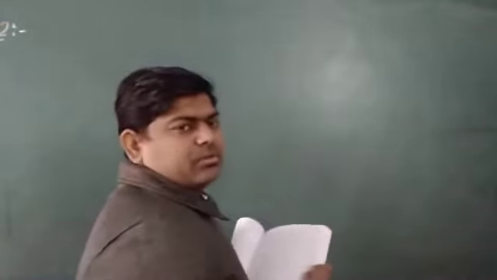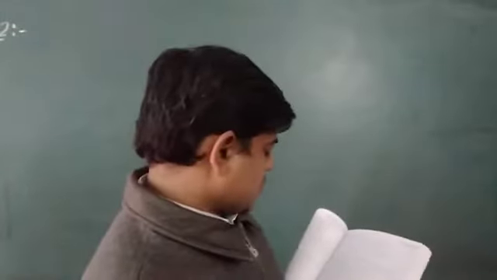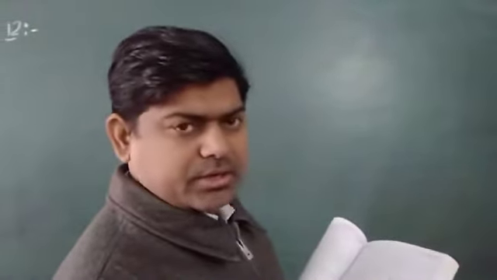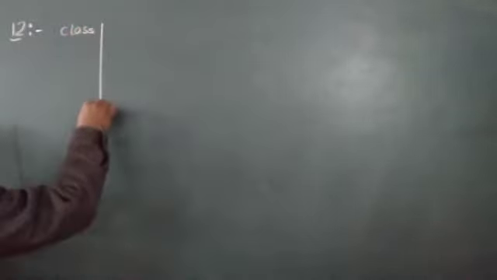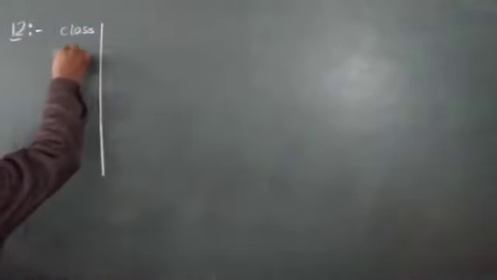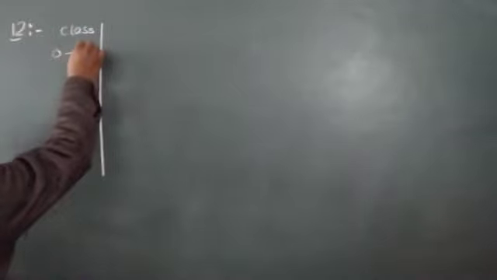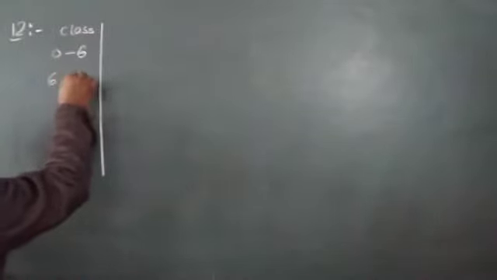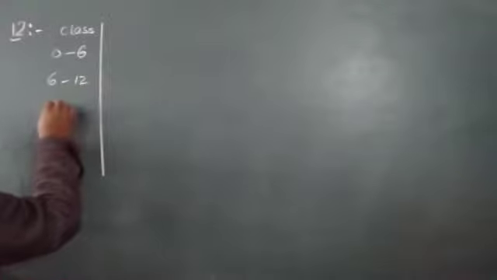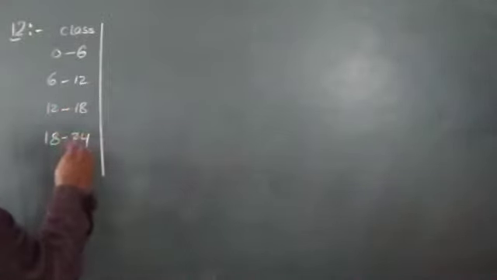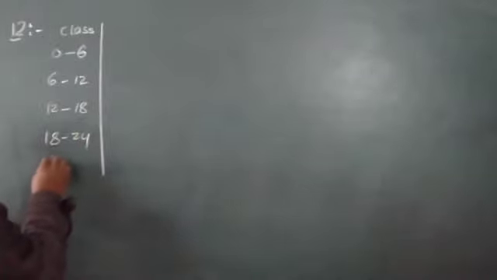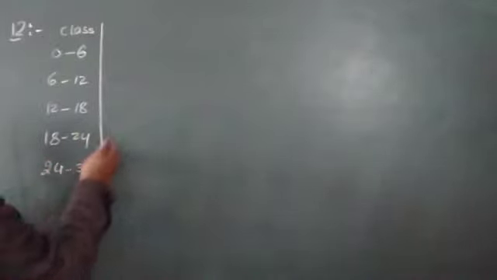In question number 12, the observations are like this. The class intervals are 0 to 6, then 6 to 12, 12 to 18, 18 to 24, and then 24 to 30.